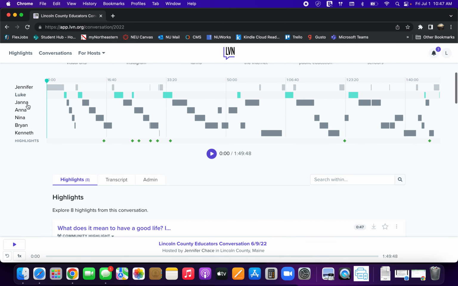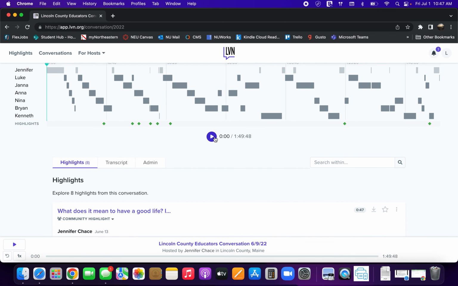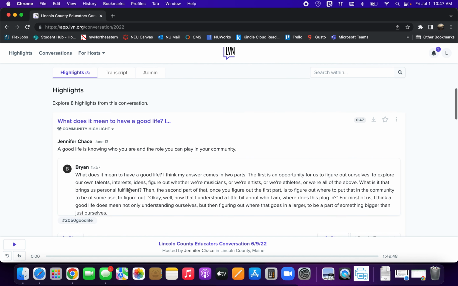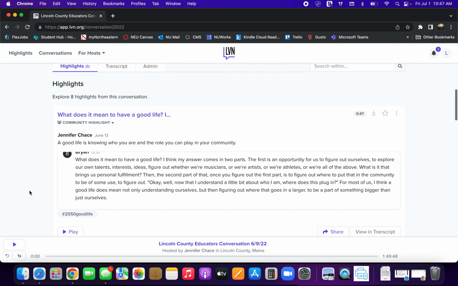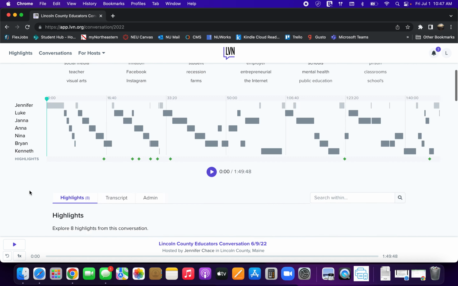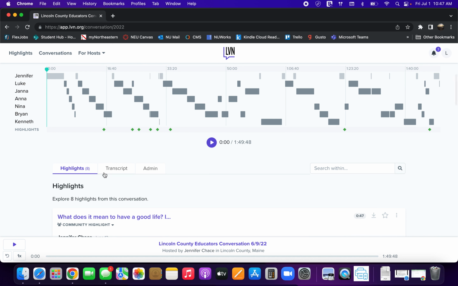You can see the names of the participants. You can play the conversation in its entirety. You can see highlights that others have made to the conversation. And you can also view the transcript to make highlights of your own. So at the bottom, there's a transcript tab that you're going to click on.